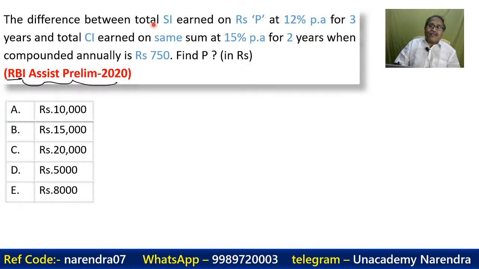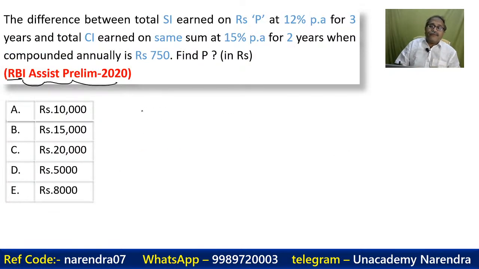The difference between simple interest on rupees P at 12% per annum for 3 years, and the compound interest on the same sum at 15% per annum for 2 years, when compounded annually, is 750. Find P. We have the difference over here. But see that you know the